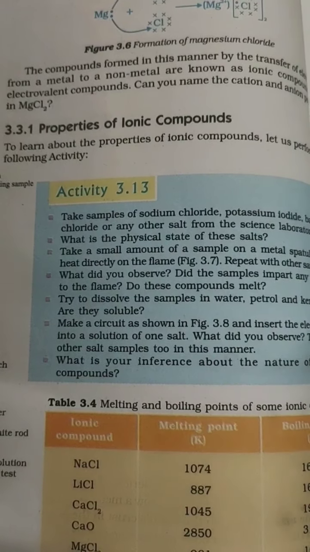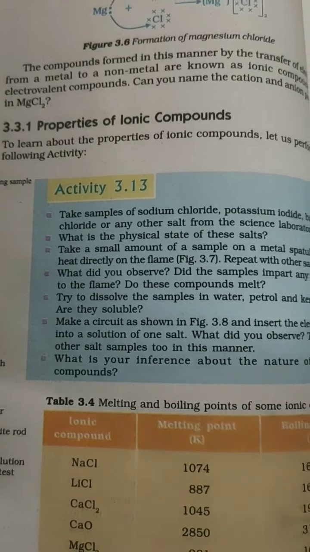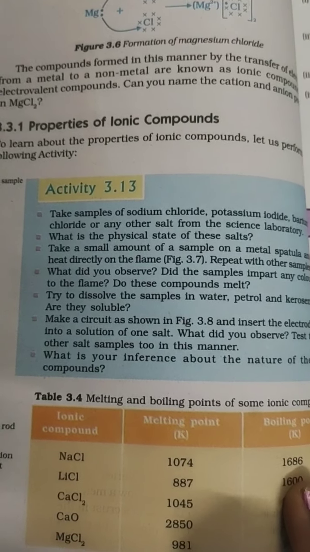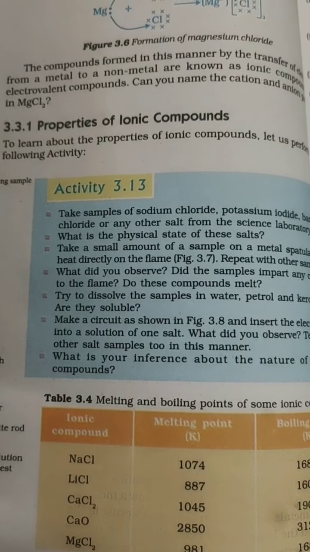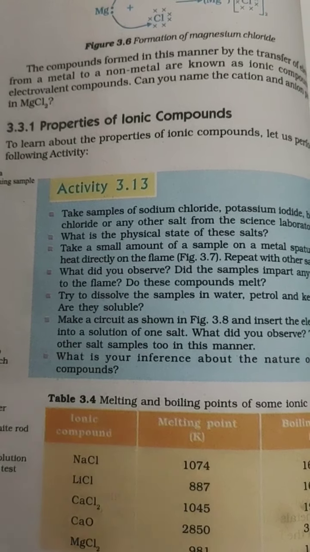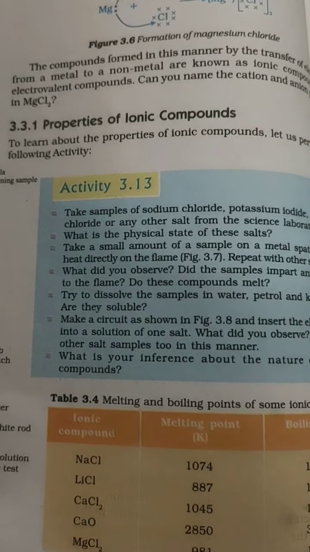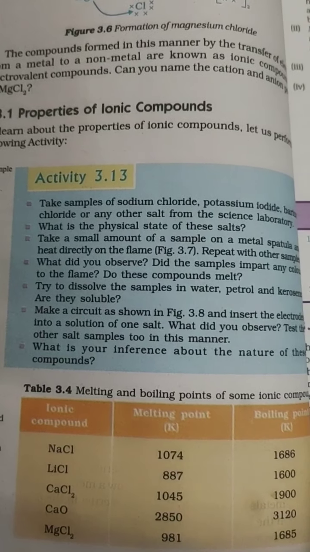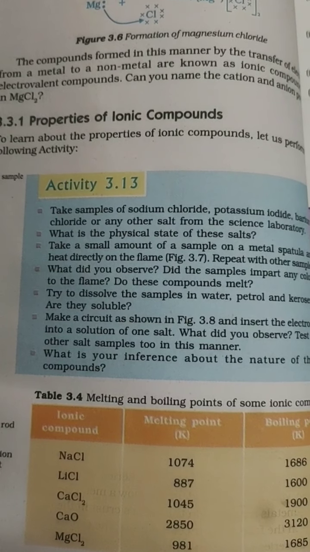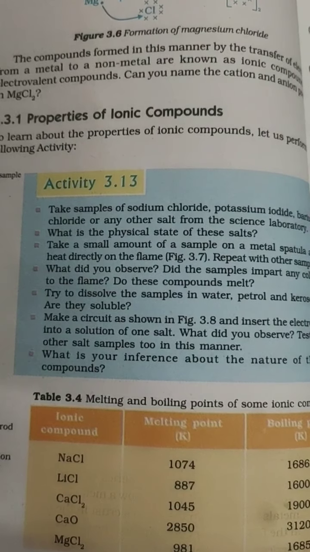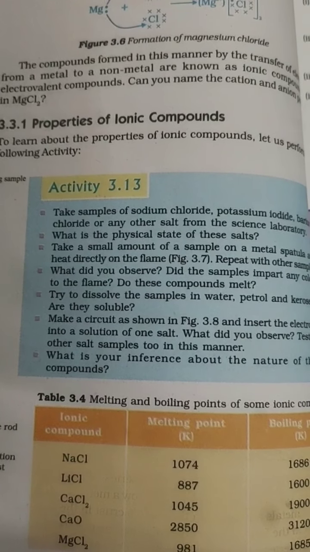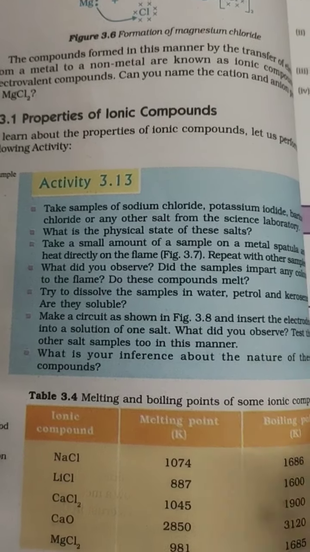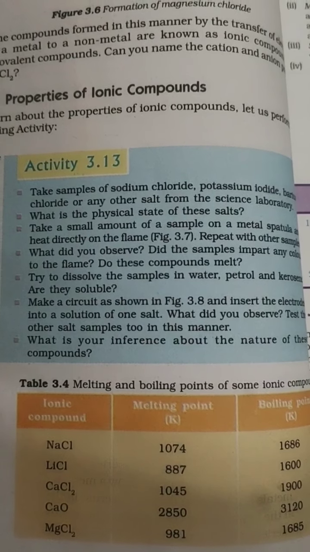These salts are in a crystalline solid form because in ionic compounds there are oppositely charged ions which attract each other very strongly. On one side it is the sodium ion, which is a positive ion, and on the other side it's chlorine, which is a negative ion. These oppositely charged ions attract each other with a strong force, which makes the compound form a crystal structure. That is how it is very hard and brittle. So they will be in a solid crystalline state.